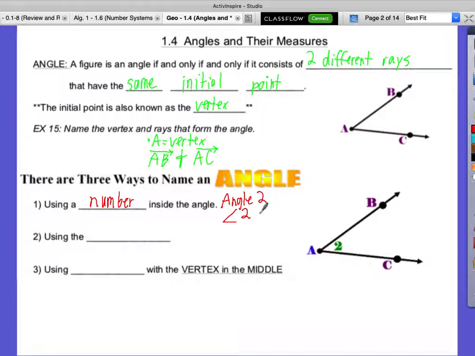Okay, the second way is using the vertex. You can just use the vertex. So for this one, we could call it angle what? Angle A, because A is the vertex.